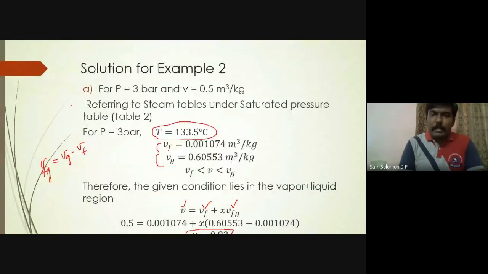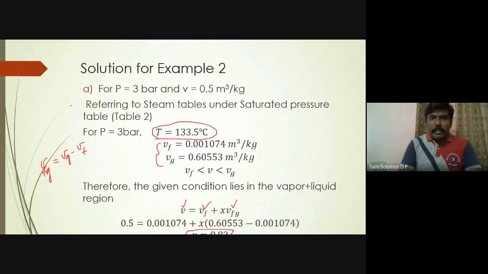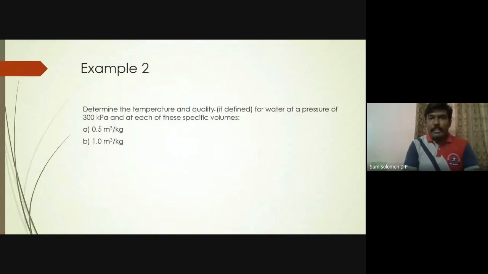Okay, so we have estimated X for the first subdivision. For the second subdivision, our steam is not in the liquid plus vapor region, it is in the superheated region, so you can't find X here. Your X will be greater than 1, so the concept of X does not come here. That is why in the question they have said quality, if defined. The quality is defined only between the liquid and the vapor region, within the bell curve. Before the liquid region and after the vapor region, quality cannot be defined. So for the first subdivision, quality is defined; for the second subdivision, quality cannot be defined. So there is no X value for subdivision B.